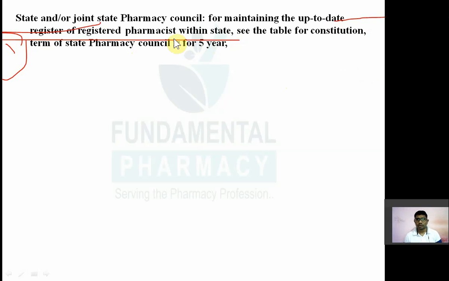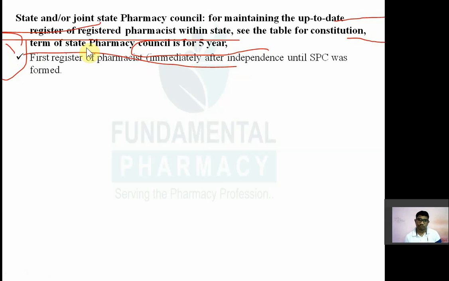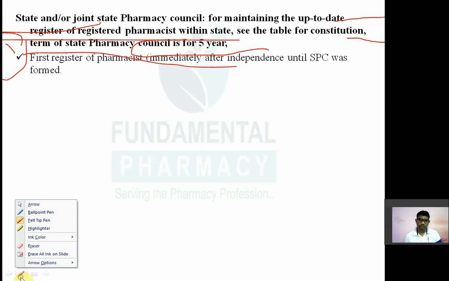Okay, for the constitution of this state pharmacy council, we have already seen the members of the state pharmacy council. So you can see in the previous slides or tables we have. Again, the term for members of the state pharmacy council is also 5 years. So जैसे सेंट्रल काउंसिल होता है, PCI का मेंबर का 5 साल का टर्म होता है, वैसे ही स्टेट काउंसिल का भी मेंबर का 5 साल का टर्म होता है. Then first register for pharmacists. There are different registers for pharmacists. So we'll see them one by one.